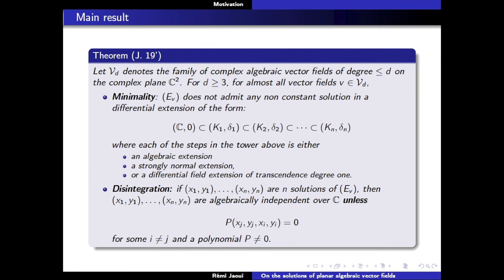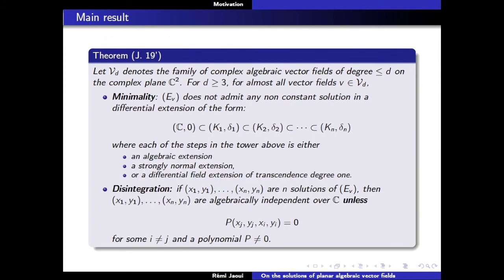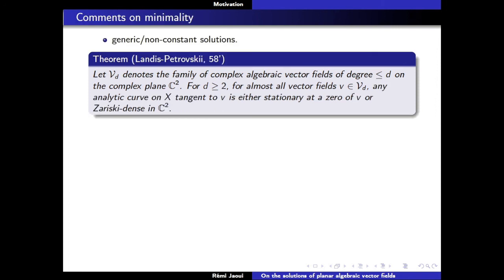Yes. So let me comment on the first part. The first thing is that until now I've been talking about generic solutions, and here I'm talking about non-constant solutions. The reason for that is that there's a theorem of '58 of Landis and Kwiatkowski that describes exactly which are the generic solutions of a planar algebraic vector field for almost all planar algebraic vector fields.